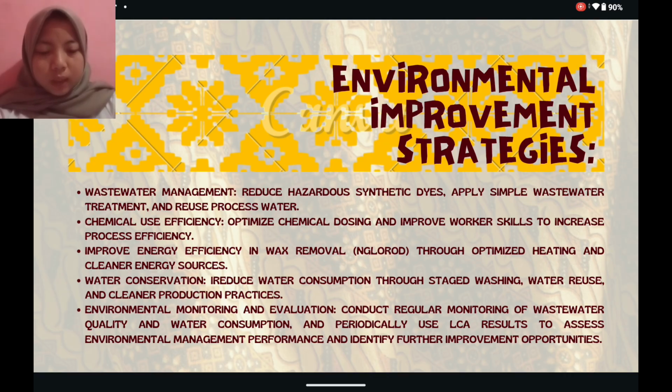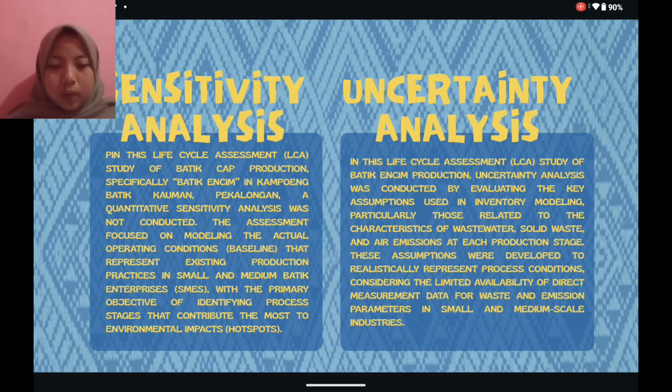Environmental improvement strategies. 1. Wastewater management. 2. Chemical use efficiency. 3. Improve energy efficiency in wax removal ngulurut. 4. Water conservation rate. 5. Environmental monitoring and evaluation. Next, sensitivity analysis.